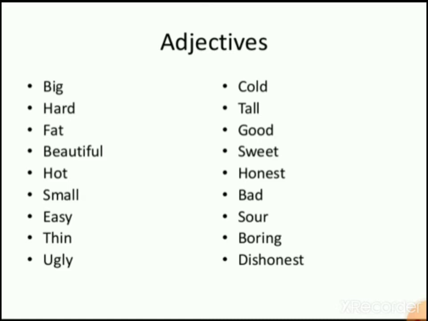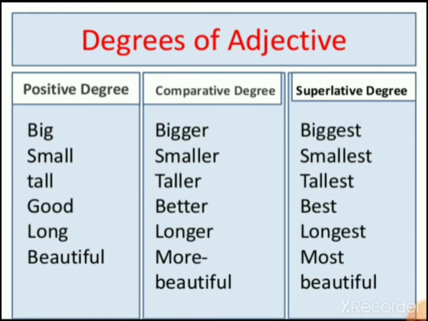Now, if I ask you, how will you use the adjective big when you are comparing two things? Yes, you're going to use the second degree of adjective, which is bigger. So when you compare two things, you use the second degree, bigger, which we call comparative degree. Right? The first one is called positive degree.